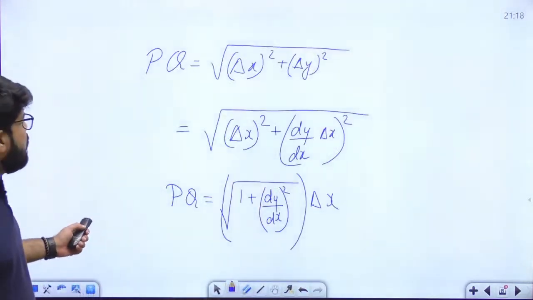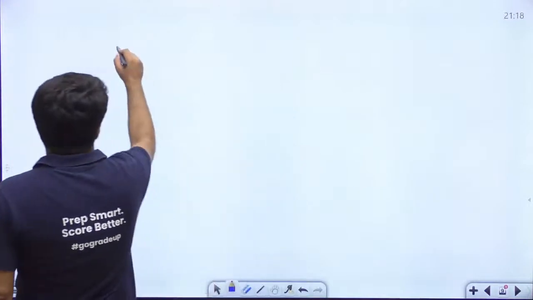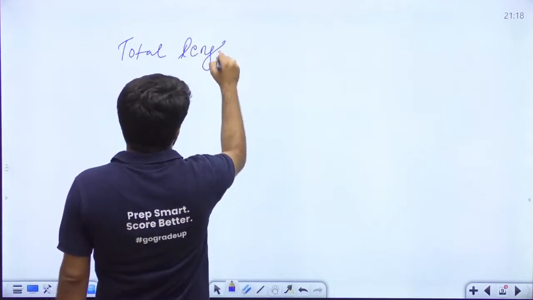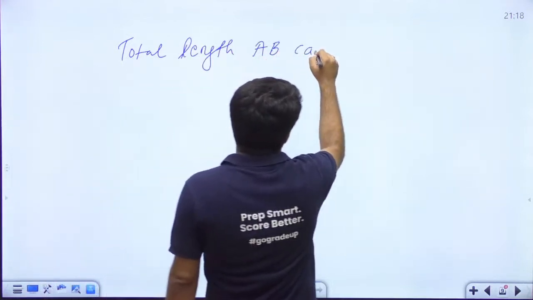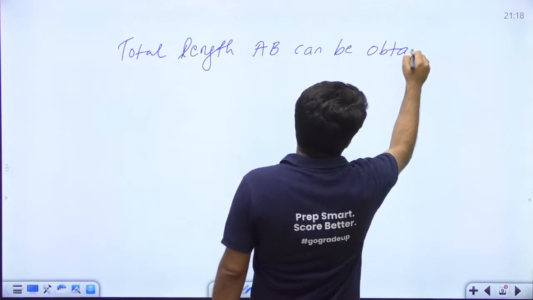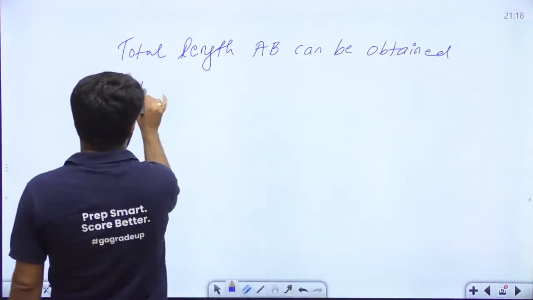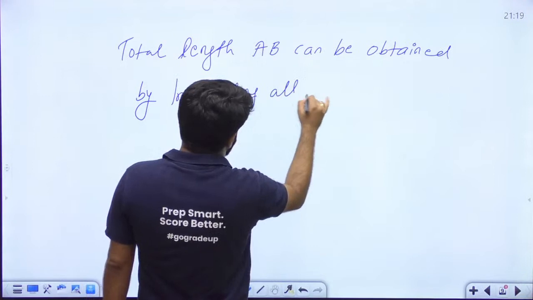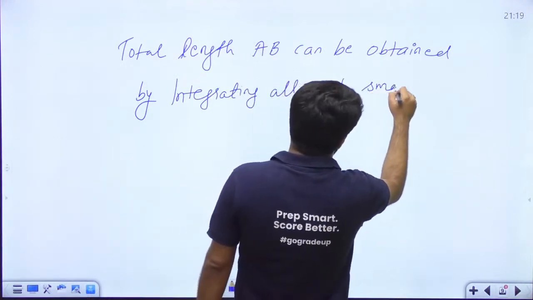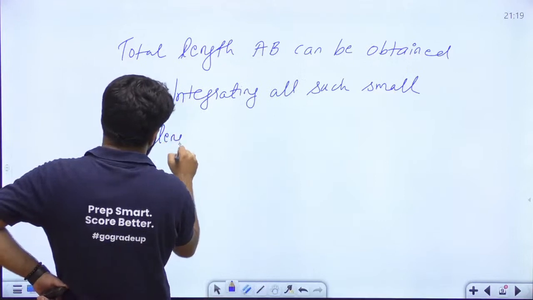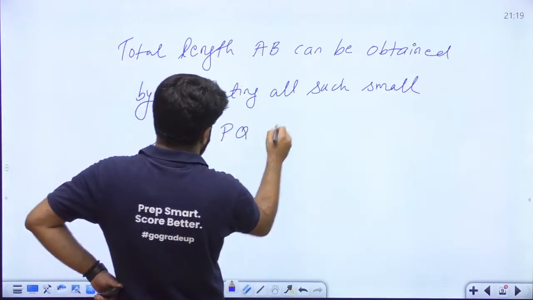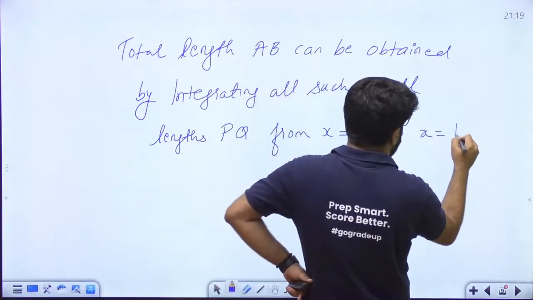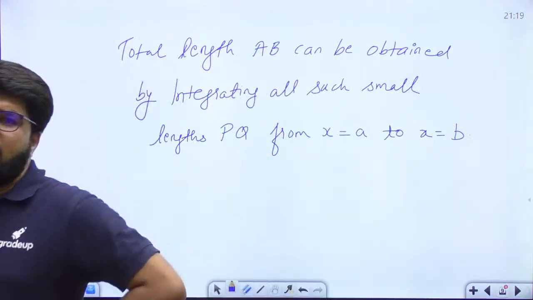So if this is the length PQ, the total length AB can be obtained, the final idea, by integrating all such small lengths PQ, where the point P starts from x equal to A and goes up to x equal to B, from the starting point up to the ending point.